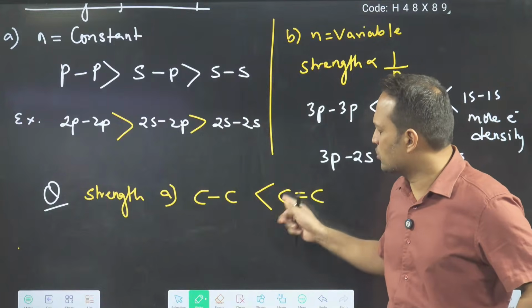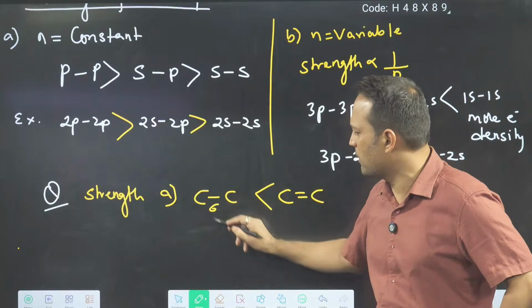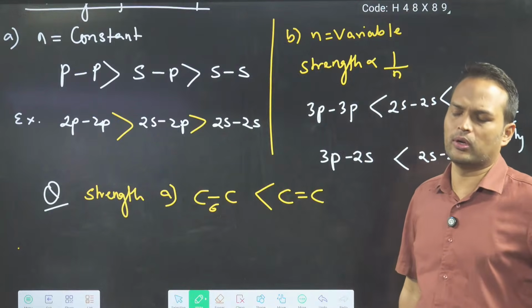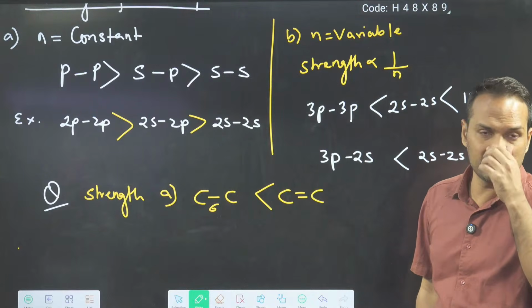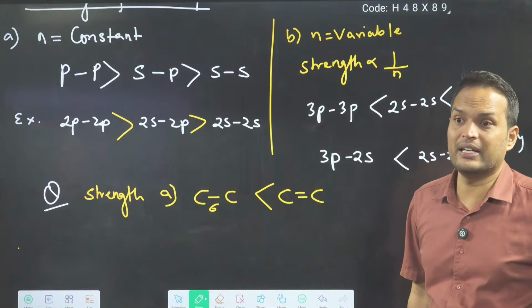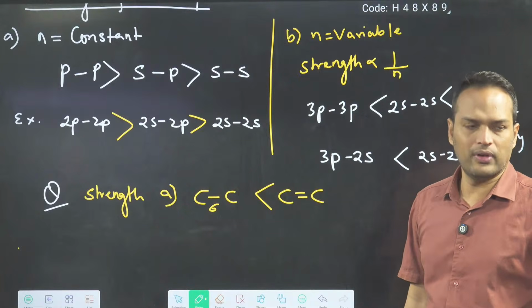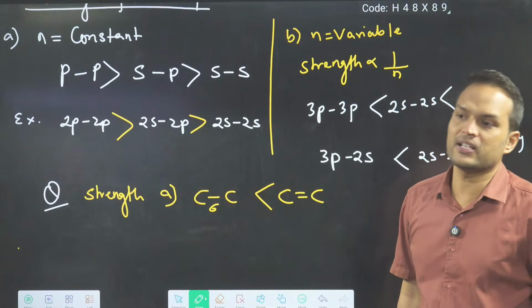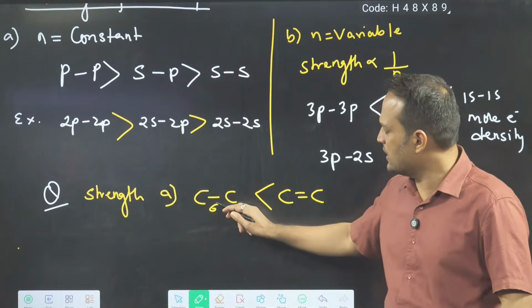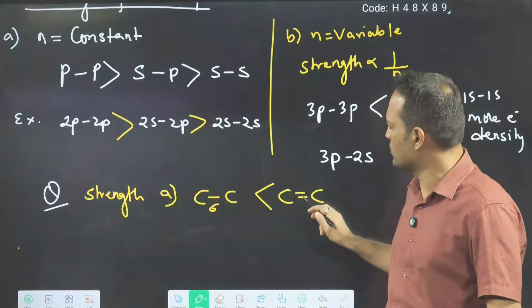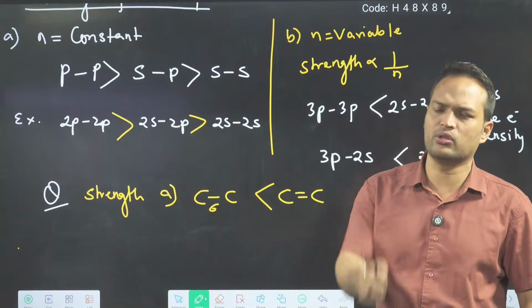Just after this topic they think like this: sir, this is a sigma bond, and sigma bond is stronger than pi bond. They will think like this when anyone reads it for the first time. They see, sir, this is a sigma bond, this is a pi bond, and sigma bond is stronger, as you have said.